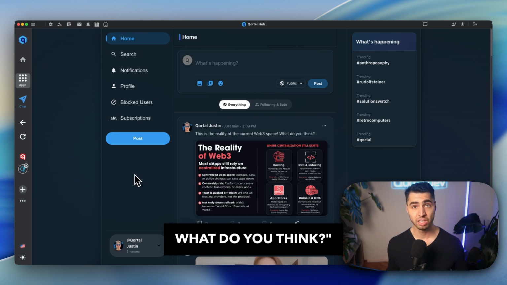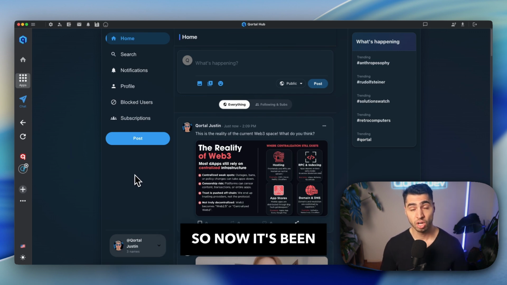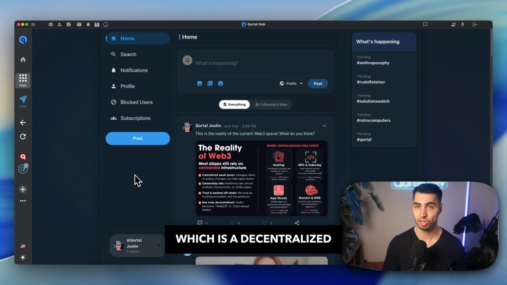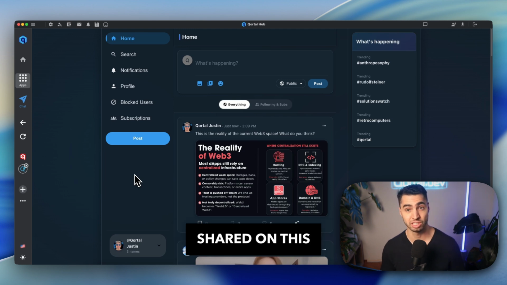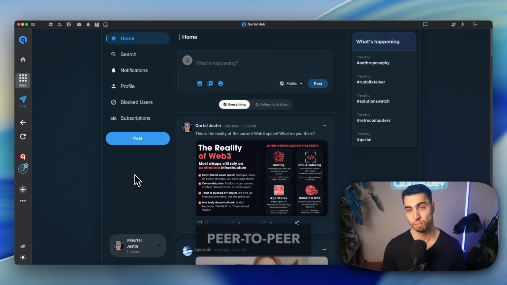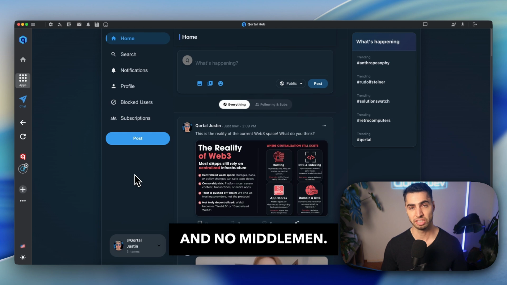What do you think? So now it's been published on Quitter, which is a decentralized peer-to-peer Twitter alternative, meaning that all the data being shared on this application is completely peer-to-peer with no intermediaries and no middlemen.